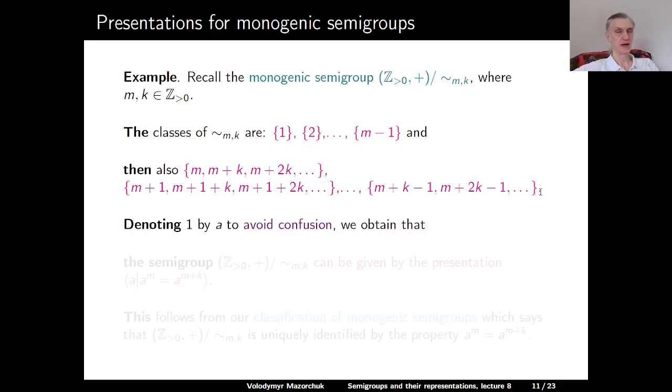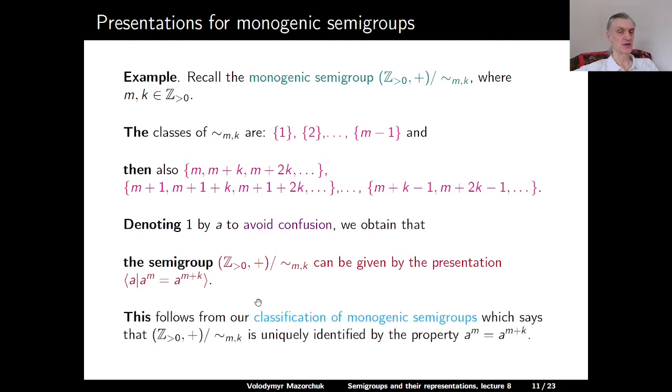Let us denote 1 by a to avoid confusion, so we don't confuse elements in the semigroup with elements which define the presentation. So we obtain that our quotient, our monogenic semigroup, the quotient of positive integers with respect to addition by tilde m comma k, can be given by the following presentation. We have one generator a, it corresponds to the element 1 in this semigroup, and one relation a to the power m is equal to a to the power m plus k.